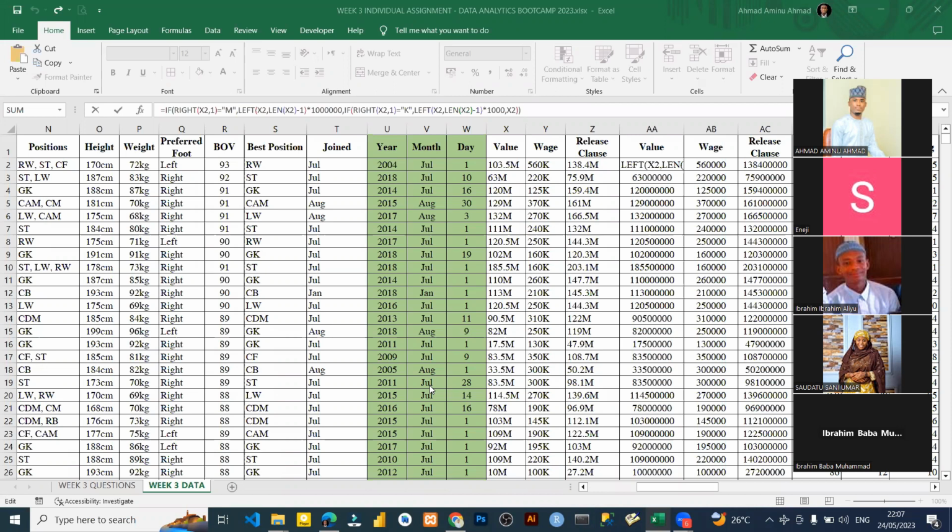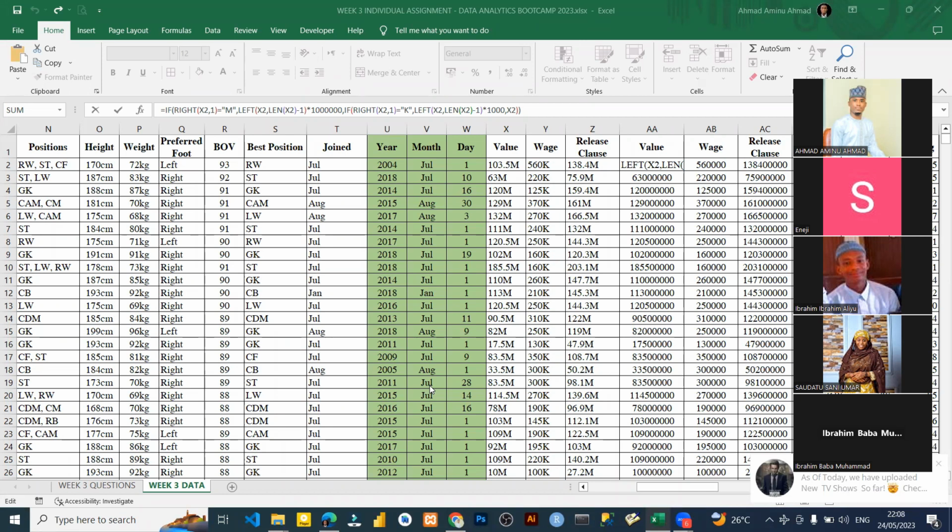I didn't get you. Please repeat it again, please. So what I'm saying is, when answering question number 5, I use right to remove the first three characters. While using left to remove the M and K, I noticed that there are some numbers like 500, only 500.